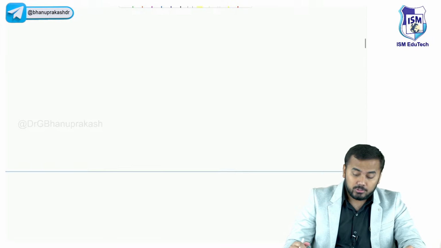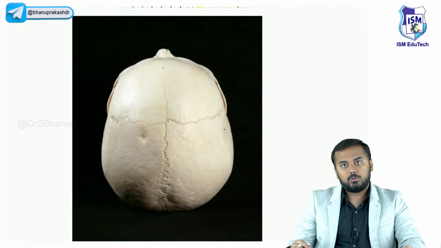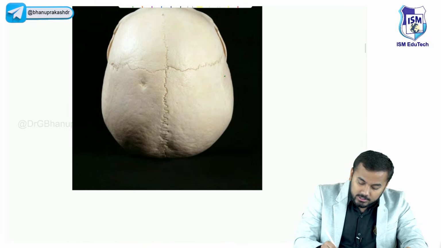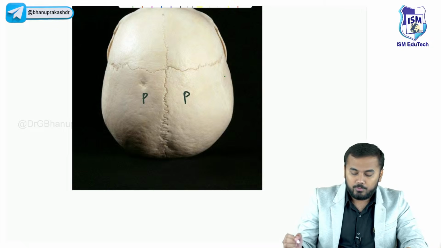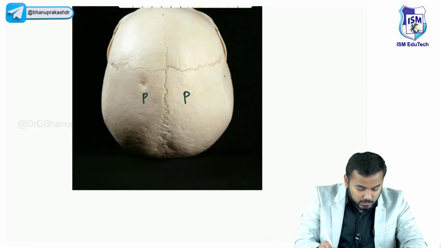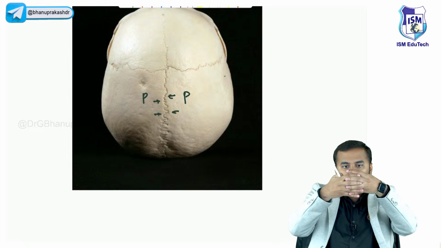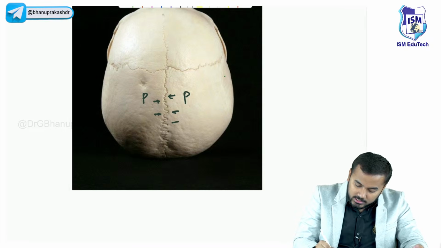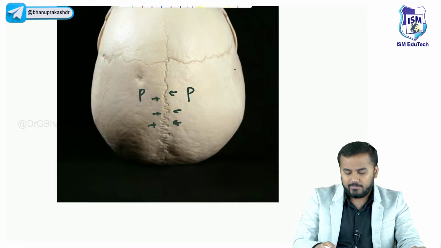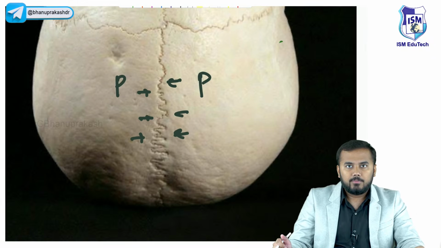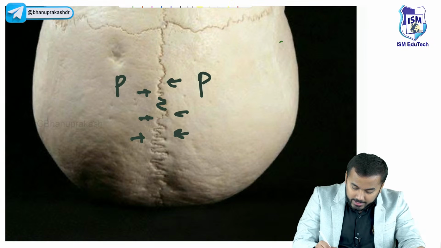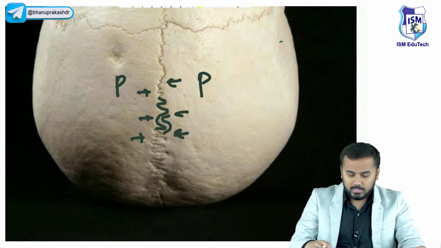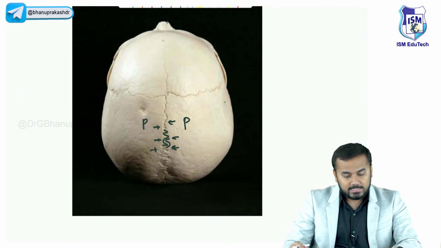So where are these serrated and saw edge sutures? If you look at this picture, you will understand. You see here, this is your parietal bone. Between the two parietal bones, look at this thing. You see serrations from both the ends like this. Both of them together are interlocking each other and forming a suture there, right? So these are called as serrated sutures. Very clearly you can see serrations of one bone like this and serrations of another bone also. Okay, so such kind of suture you call it as a serrated suture.